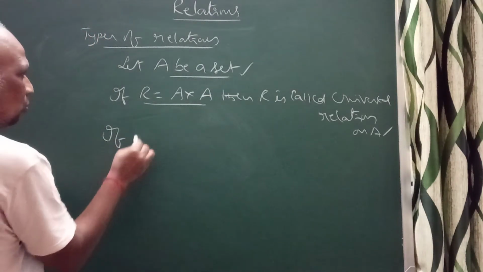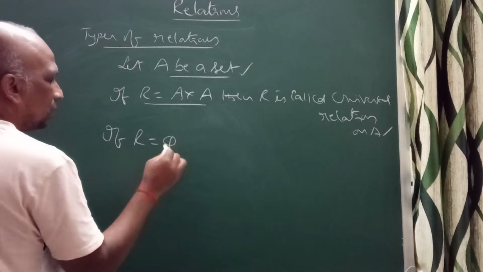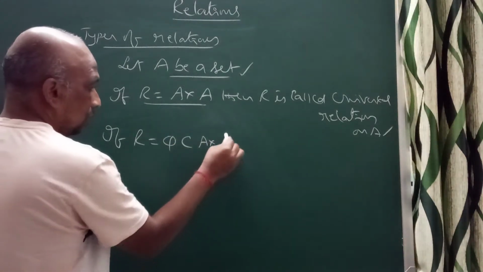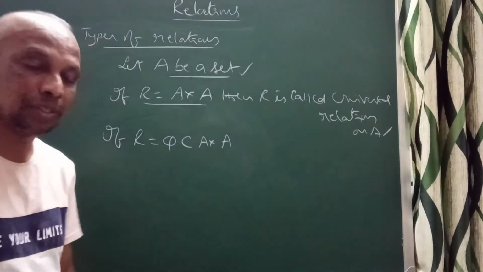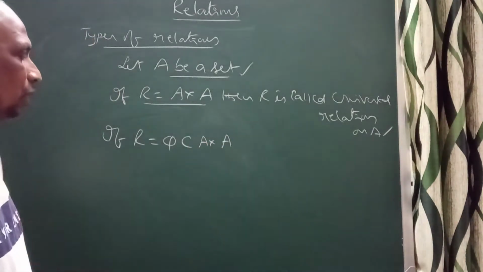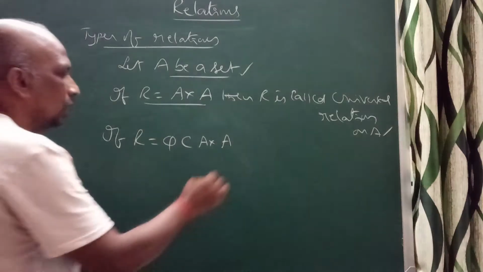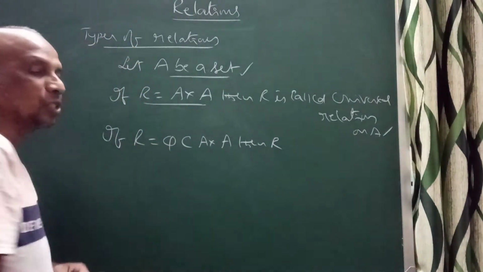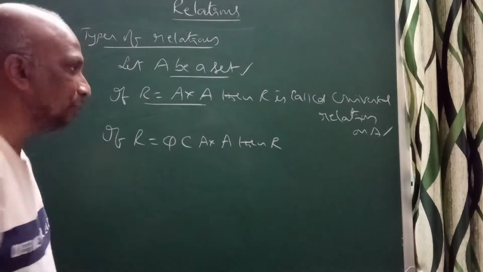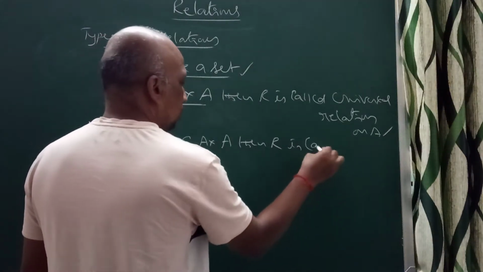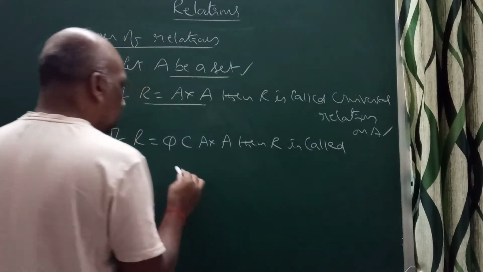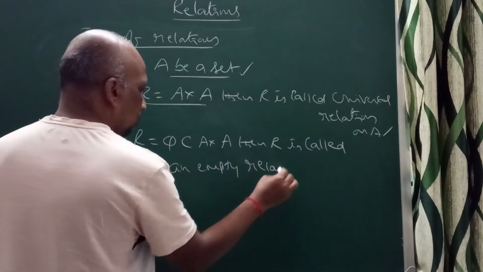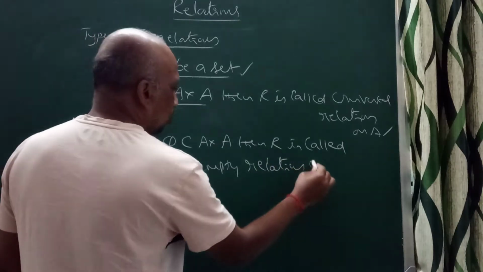If R is equal to the empty set, which is a subset of A cross A, because the empty set is a subset of any set, then R is called an empty relation or void relation.